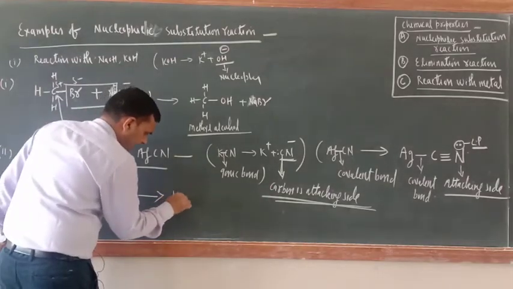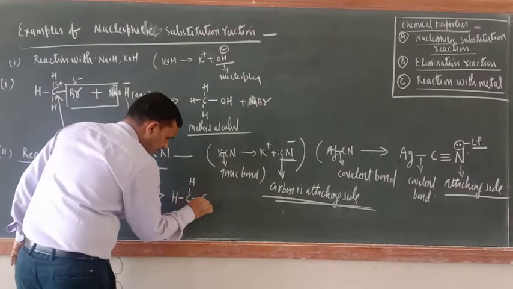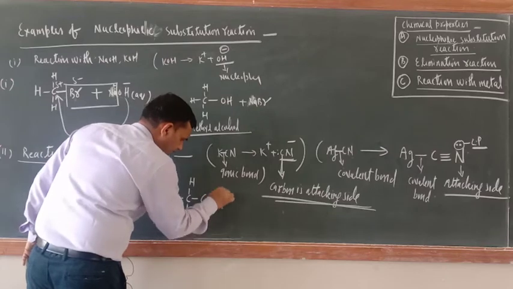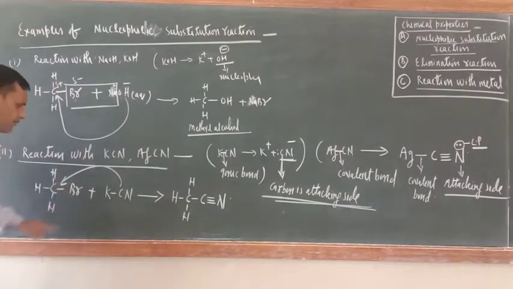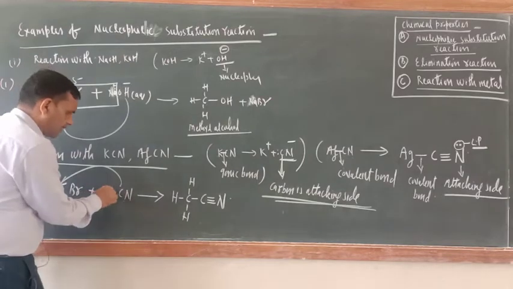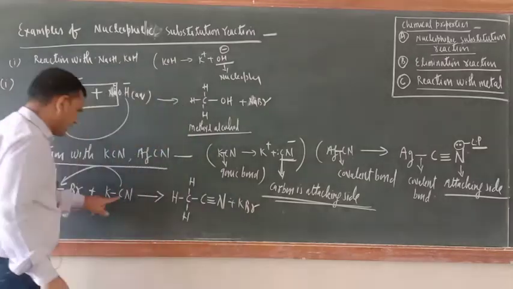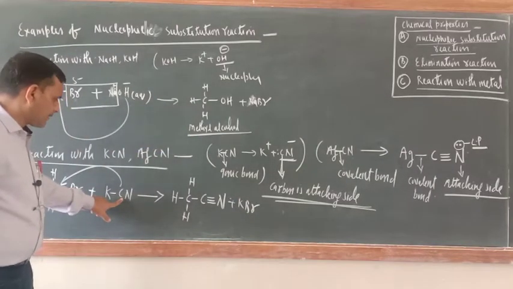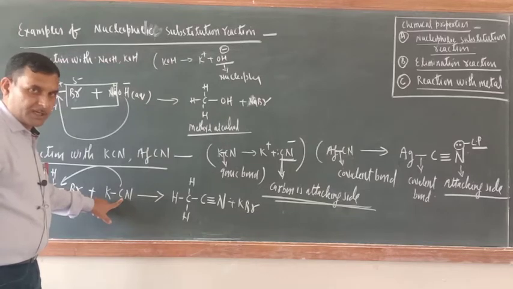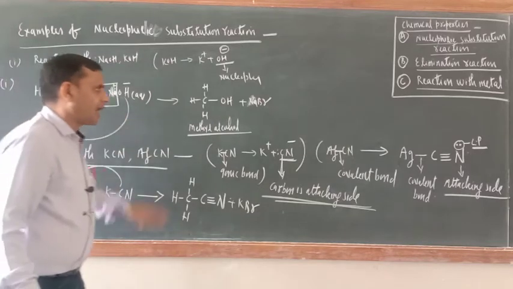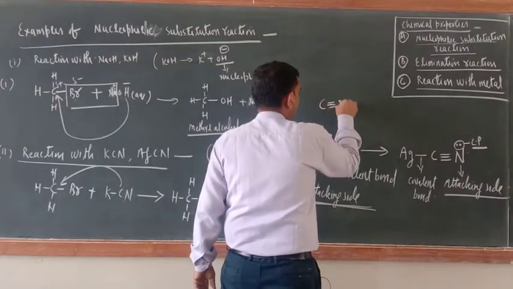The product is H3C, C triple bond N, because the attack will take place from the carbon side, and K will come out. Between potassium and cyanide an ionic bond is there.